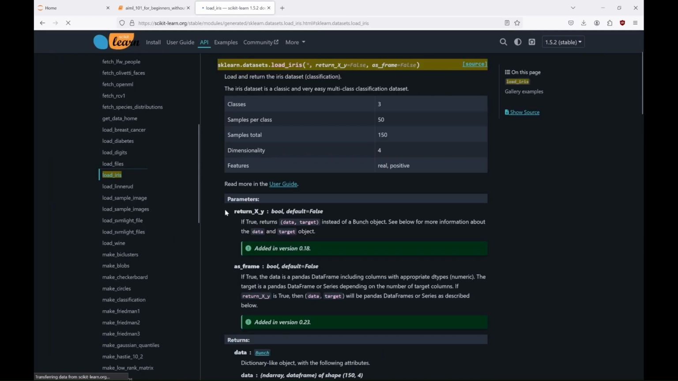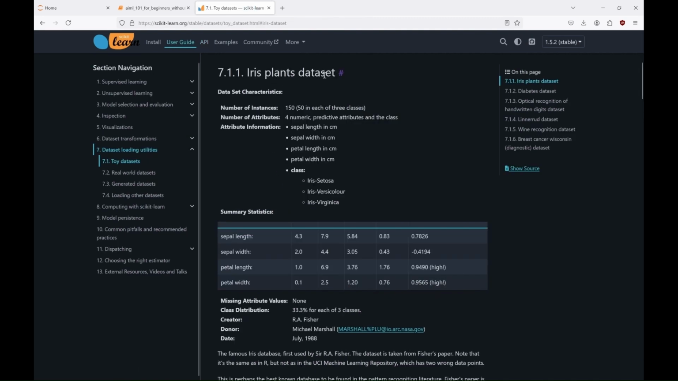So, you download this dataset with the simple command load_iris. And what you get is a dataset with 3 classes, 50 samples per class, 150 total, with 4 features, so the dimensionality is 4. And to be precise, in the Iris dataset we have 4 numeric predictive attributes and the class. The features we have are sepal length, sepal width, petal length and petal width in centimeters, and our 3 classes are, as you know, Iris setosa, versicolor and virginica.